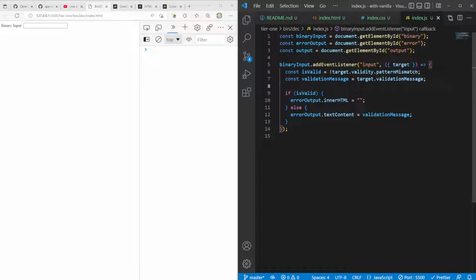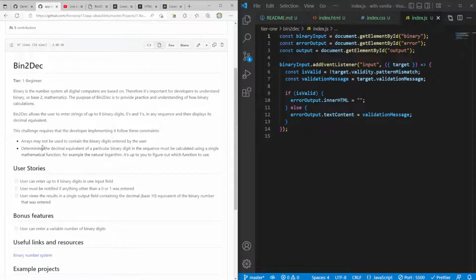Now we need to come up with a way to generate this value. So what's the easiest way for us to do this? Let's think about it. It says that it doesn't want us to keep values in an array. Arrays may not be used to contain the binary digits entered by the user. Determining the decimal equivalent of a particular binary digit in the sequence must be calculated using a single mathematical function. Is there a single function that will take a string like that and make it into a binary number or a decimal number?